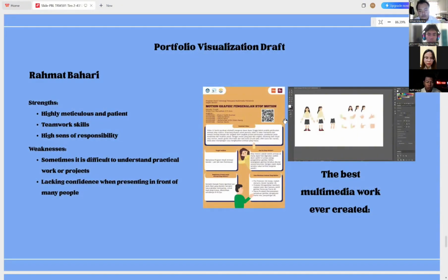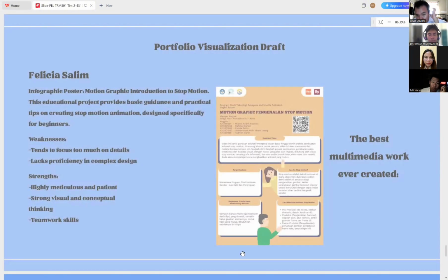For the portfolio visualization draft, my strengths are highly multicolored and pattern work, teamwork skills, and a high sense of responsibility. For the weakness, sometimes it is difficult to understand practical works or projects, and I lack confidence when presenting in front of many people. So next is the best multimedia work I have ever created, as you can see on the screen. So the next presentation I'll give to Felicia Salim.